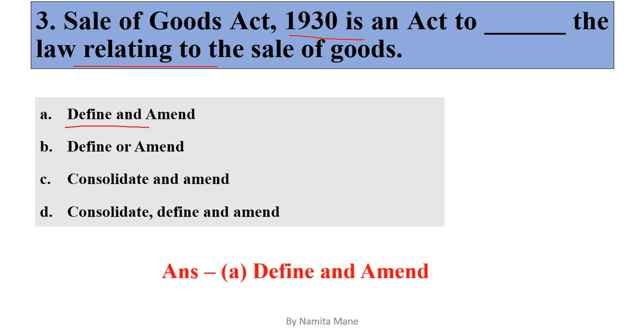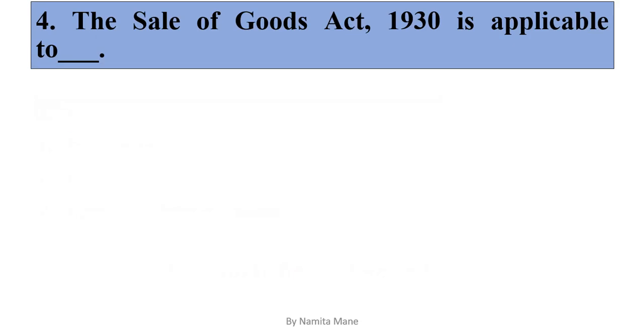Sale of Goods Act 1930 is an act to define and amend the law which are relating to the sale of goods. So option A is the correct answer, define and amend. Next question, question number 4. The Sale of Goods Act 1930 is applicable to.